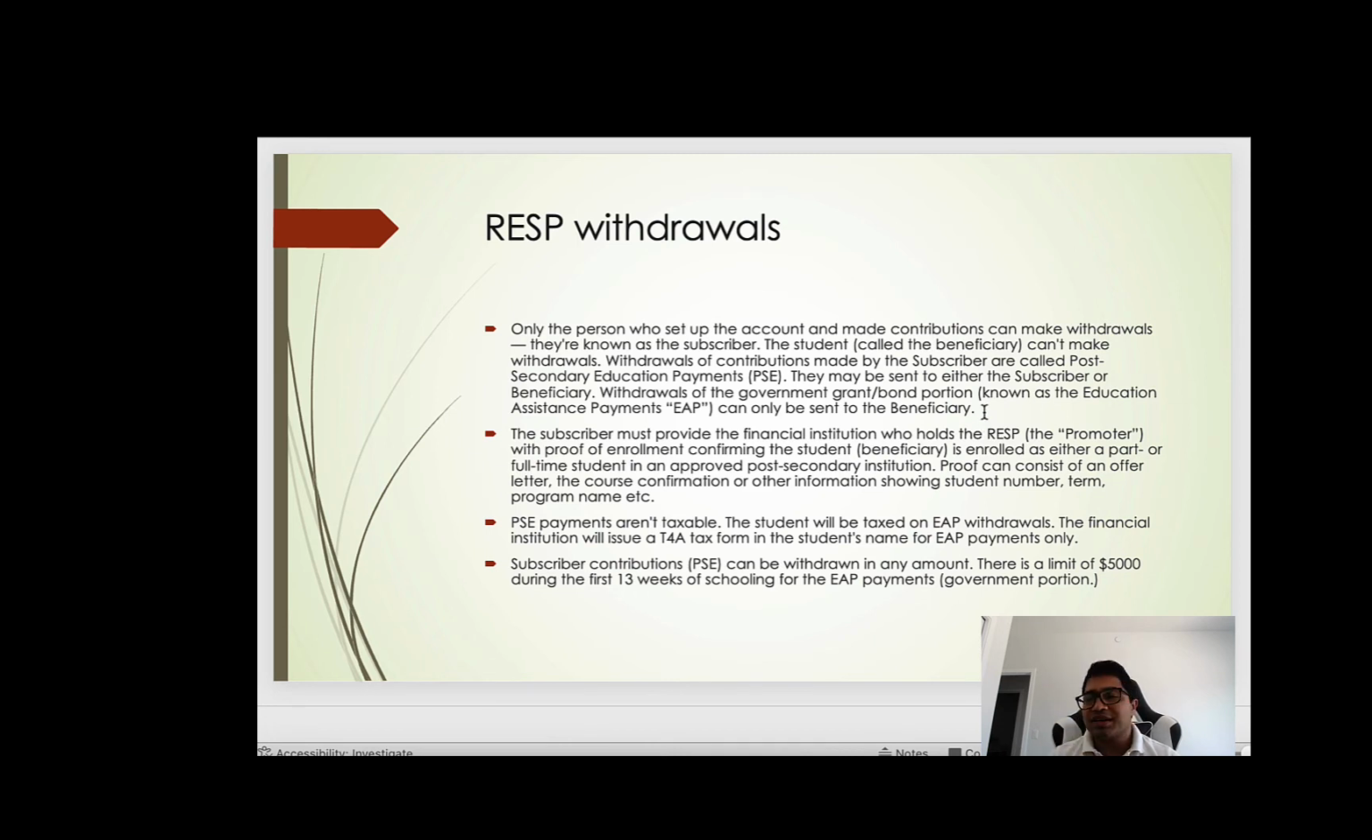So what does that mean? That they need your permission to access this account, and once they have the permission and once they are enrolled into an accepted post-secondary program, they can start making withdrawals from this account.